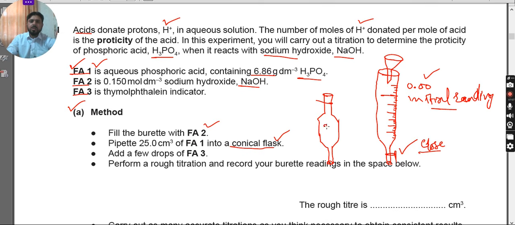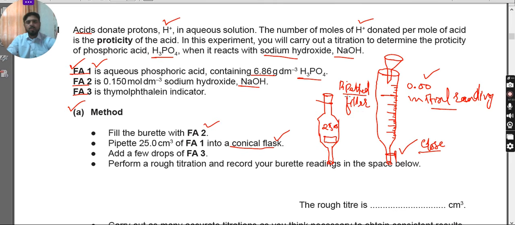Here it is clearly written the total capacity of the pipette. This is 25.0, and there must be some value given which shows the percentage error, or the chances of error, in this pipette. Use also a pipette filler. Remember, a pipette is never used singly. It should always be paired up with the pipette filler.